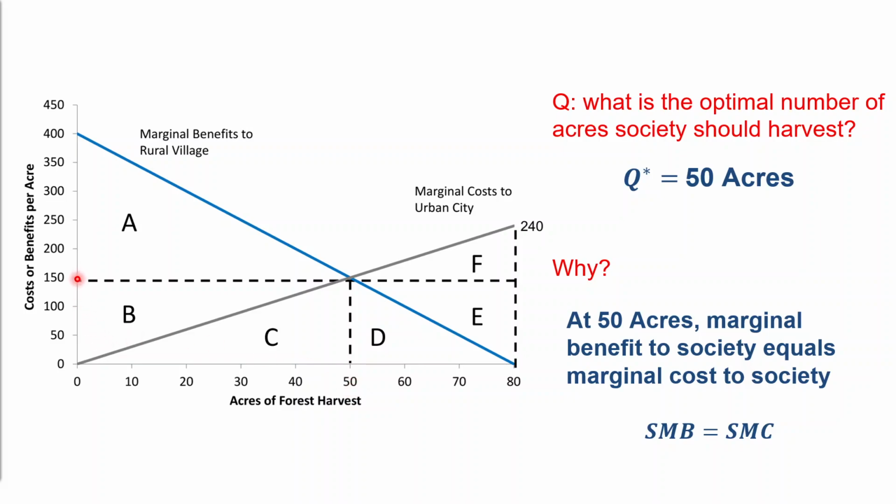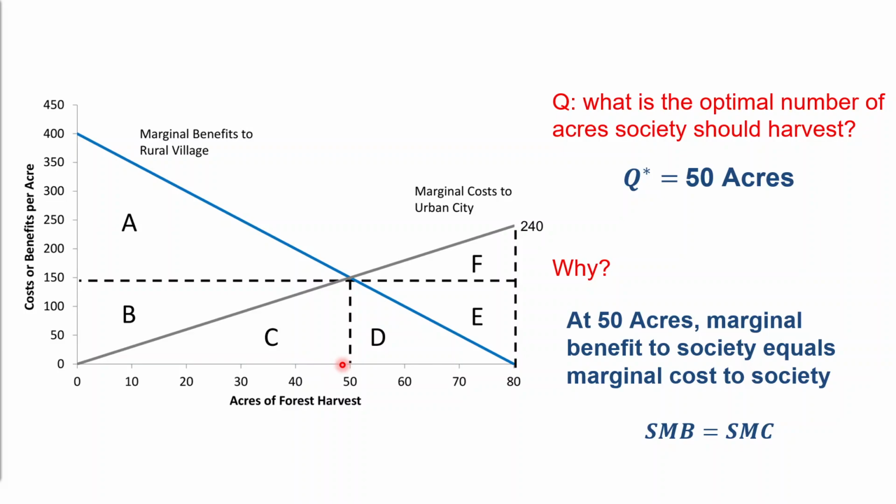Yes, because before 50 acres, the village has an incentive: even though they have to pay this $150, they still earn a surplus from harvesting. But when they get to the 50th acre, they receive zero surplus because the benefit equals the tax. So charging a tax of $150 will give us the optimal outcome.